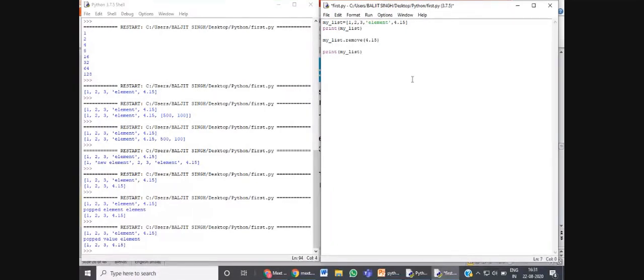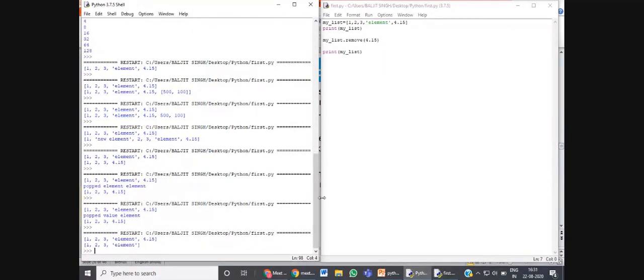See, this is how this function works. It has removed the value 4.15. Here I have not given the index value. I have not given the position of the value. Here I have given the value of the element. So the value 4.15 has been removed from the list and the remaining elements are printed. So this is how you use remove function.